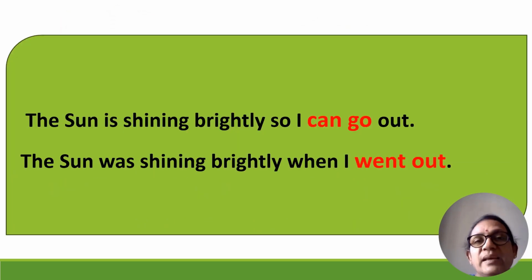Let's take another example. "The sun is shining brightly, so I can go out." The expression in red, "can go out," indicates present time reference. So, "is shining." And what does the second sentence say? "The sun was shining brightly when I went out." "Went out." Past time reference. So, "was shining." So, when the time reference is present, we'll use "is." When the time reference is past, we'll use "was."